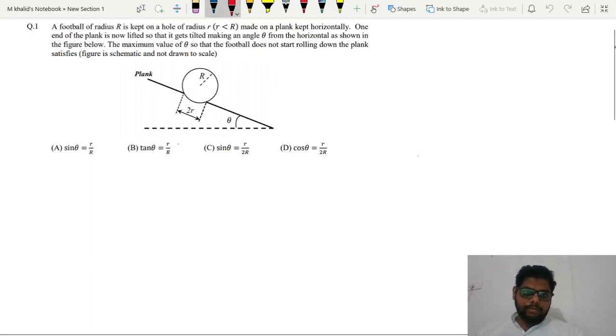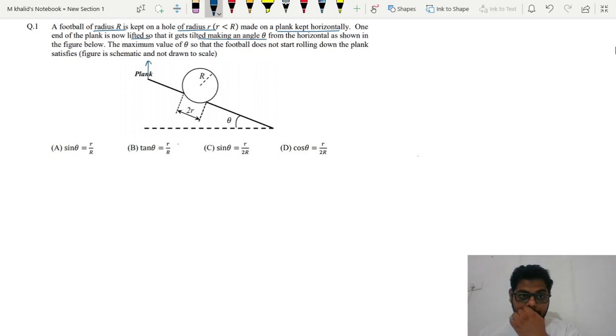Okay. First of all, let me read out this question for you all. It says a football of radius capital R is kept on a hole of radius small r, which is made on a plank which is kept horizontally. One end of the plank is now lifted so that it gets tilted, making an angle of theta. Now one end of the plank has been lifted, suppose from here, so that it is making an angle of theta from the horizontal.